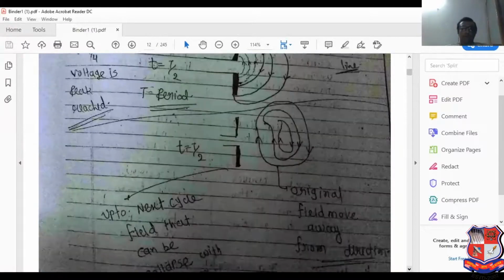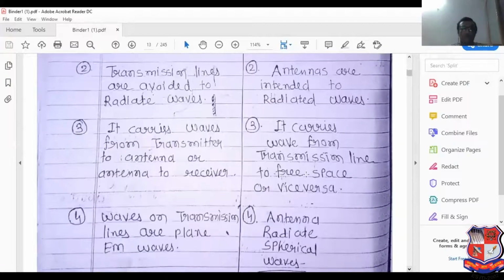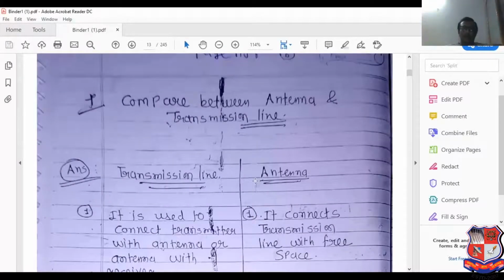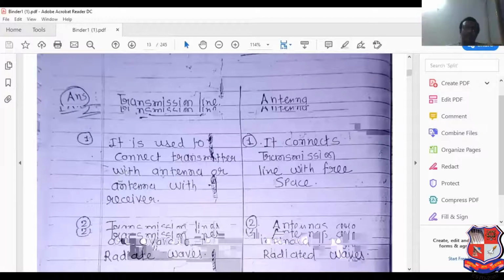Now, comparison between antenna and transmission line. It is used for transmission with antenna or antenna with receiver. It connects the transmission line with free space.